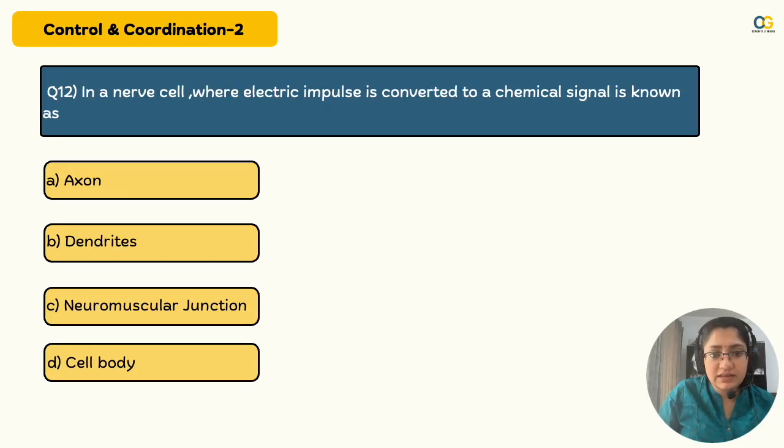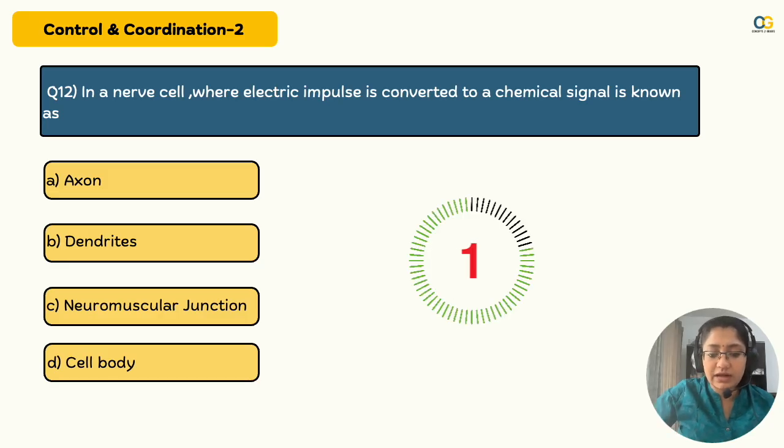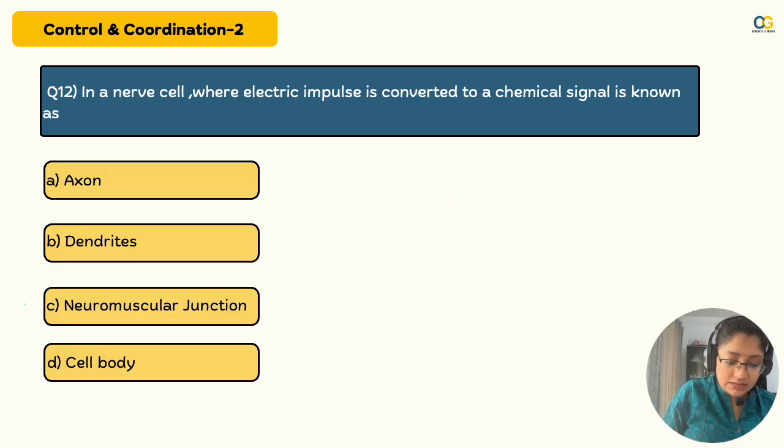In a nerve cell, where electric impulse is converted to a chemical signal is known as. Think through what happens where. Yes, neuromuscular junction. That's where the electric impulse becomes a chemical impulse to pass through the synapse because they are not connected end to end. Perfect. Studied really well for control coordination.